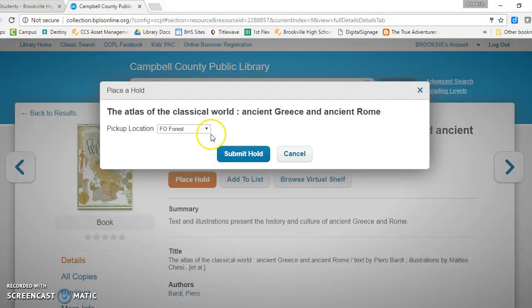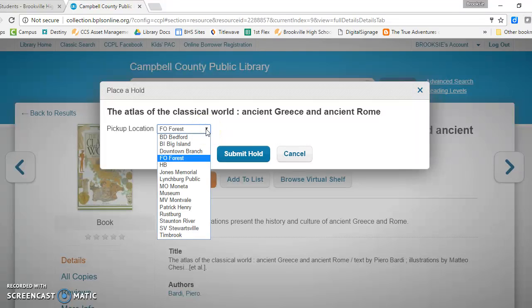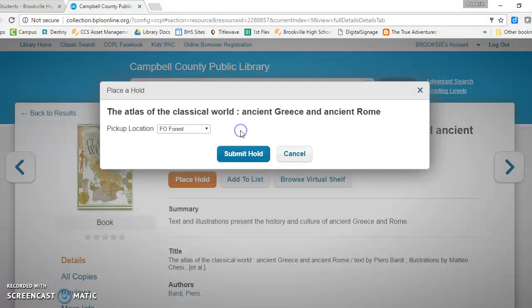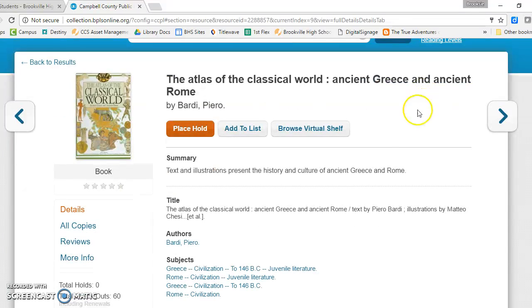And then you can choose where you want to pick your book up. Like I told you, Lynchburg, Bedford, and Campbell are all in here. But the cool thing is they will ship your book to your closest library. So I choose Forest because that's near me. You guys will probably choose Timbrook. And then you click Submit Hold. I'm not going to hold this one because I don't really need it right now. But once you do, it will tell you that it will send you an email once that book has gotten there. And so that's how you can get a print resource.